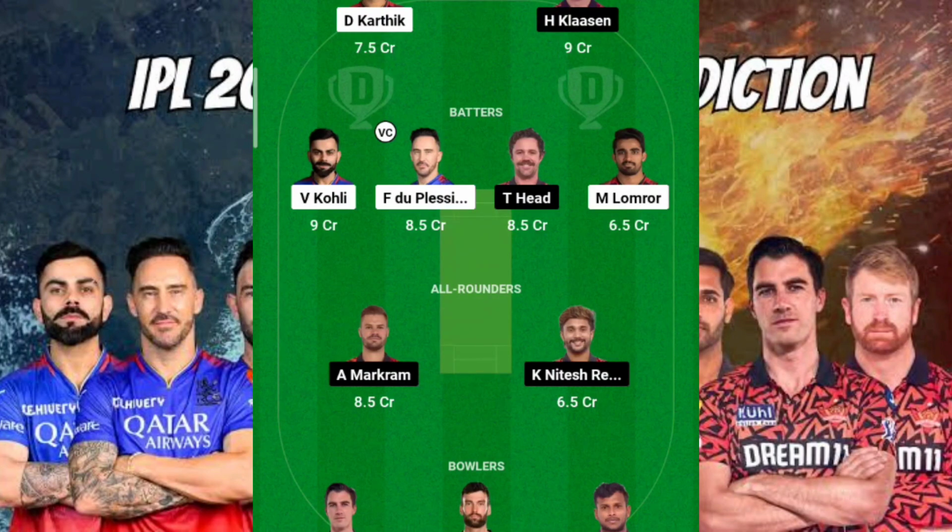Again here I have kept Nitish Reddy, expecting some 2 overs from him so that he'll take at least 1 or 2 wickets. Here I have kept Aiden Markram as well as Travis Head in my team. At the same time, making Heinrich Klaasen my captain here, since he's a wicketkeeper for SRH, expecting very good Dream11 points from him from his wicketkeeping section as well. So that's the reason I have kept Heinrich Klaasen as my captain and Faf du Plessis as my vice captain. So this is my team ninth.